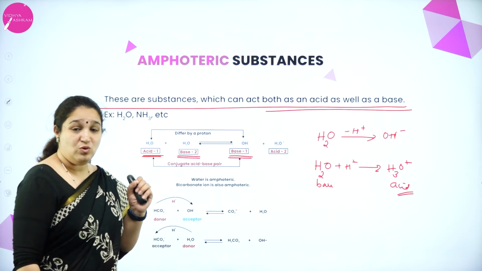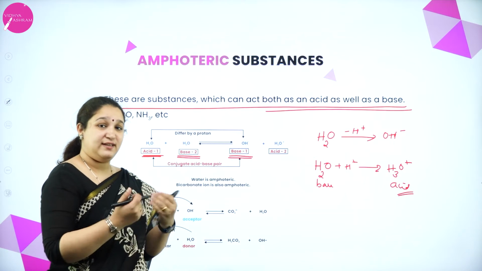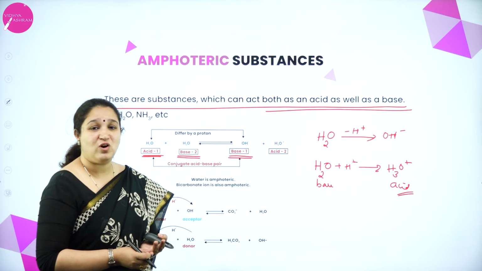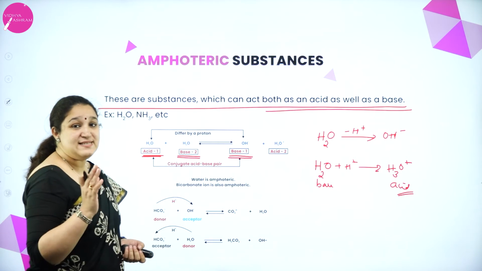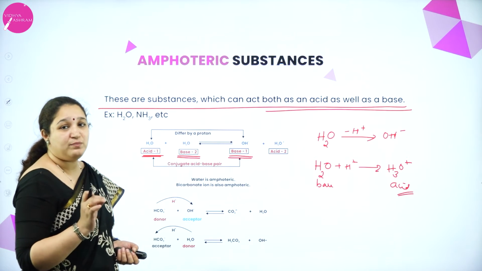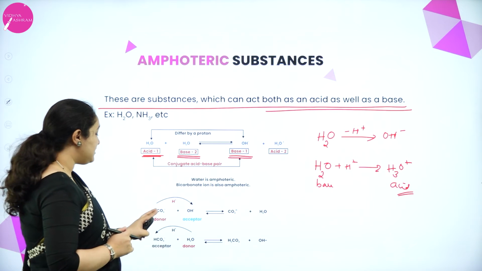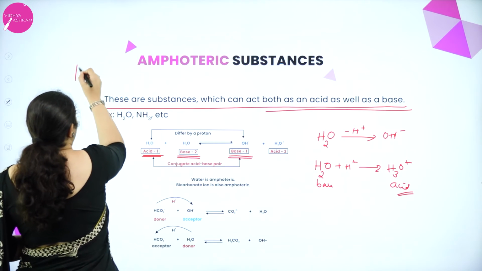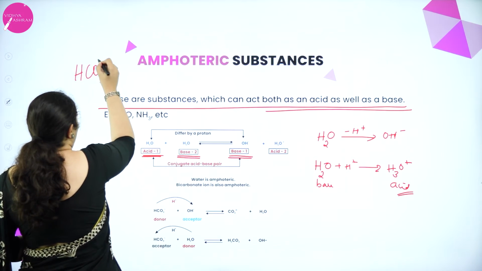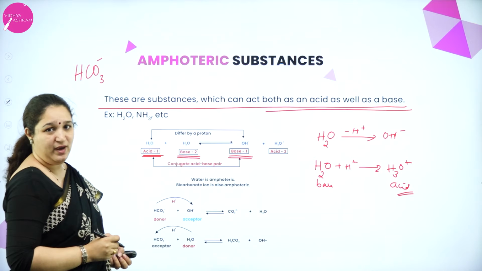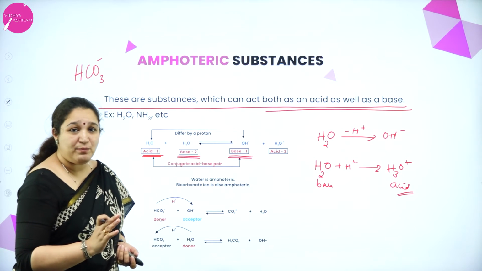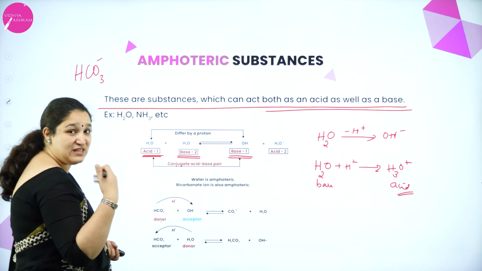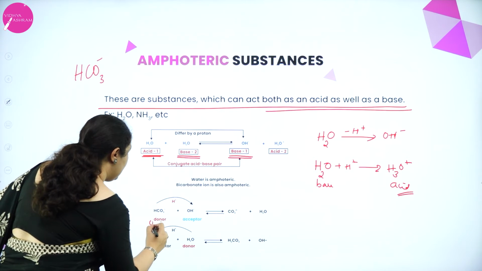Okay. So, water can either take up an H plus ion, or it can give an H plus ion. That's why we call water amphoteric. Similarly, bicarbonate ion, that is HCO3 minus ion, is bicarbonate. What is bicarbonate? HCO3 minus ion. Okay. Now, when bicarbonate ion is acting as a donor, that means it can give an H plus ion and it is an acid.